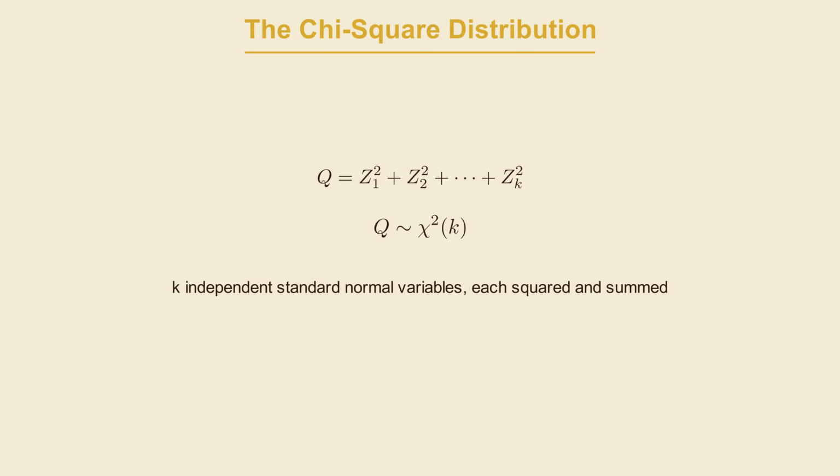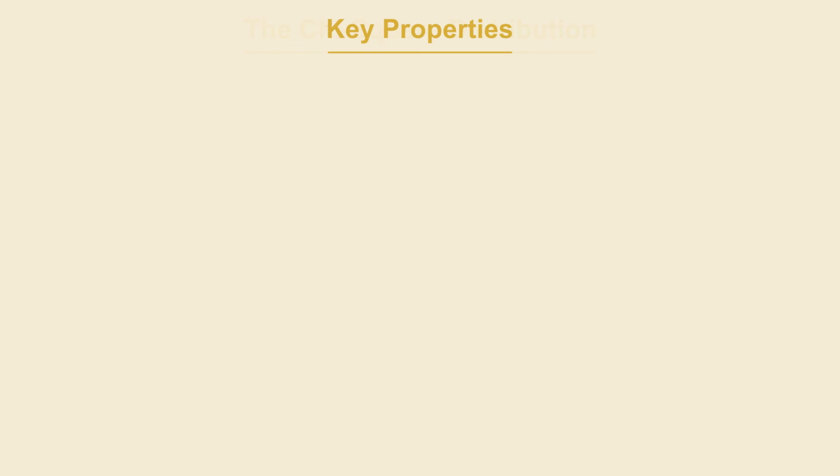Written out, if you take k independent standard normal variables, call them z1 through zk, and square each one and then add them up, the resulting distribution, which we'll call q, follows a chi-square distribution with k degrees of freedom.